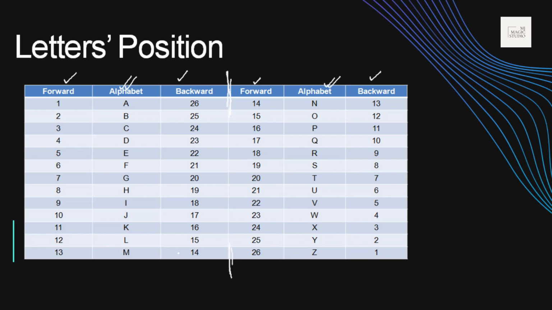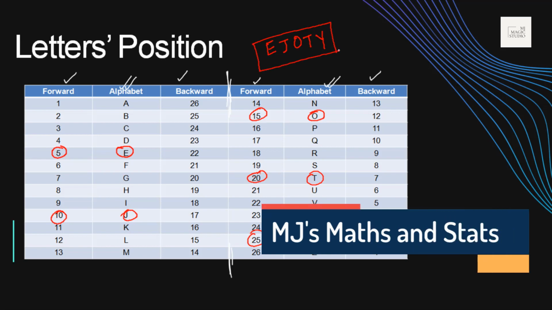That's an important thing. Okay, here the key elements are number 5, that is E, then 10 is J, 15 is O, 20 is T, and 25 is Y. We can remember this as E, J, O, T, Y, Ejyoti.